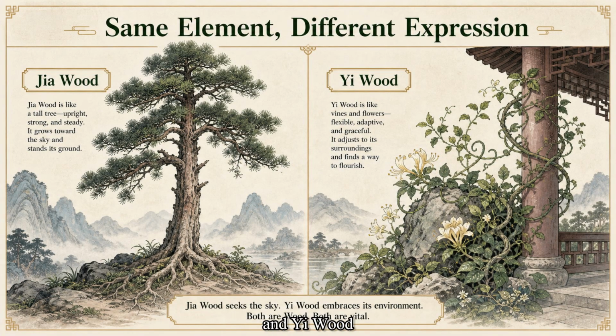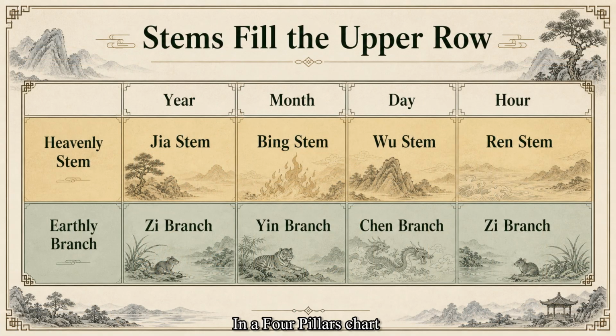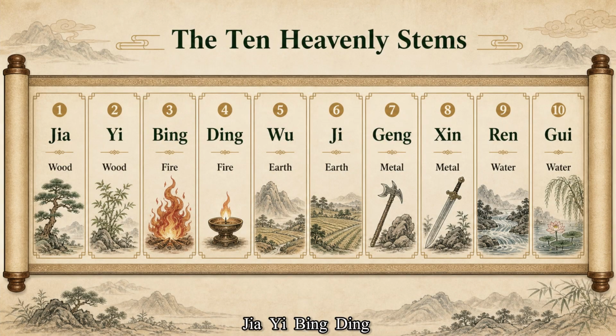Why do Jia wood and Yi wood behave differently, even though both belong to the wood element? The answer lies in how each of the 5 elements is divided into a yang and a yin expression. In a 4-pillars chart, the year, month, day, and hour stems all come from the 10 heavenly stems. The normal order is Jia, Yi, Bing, Ding, Wu, Ji, Geng, Xin, Ren, and Gui.